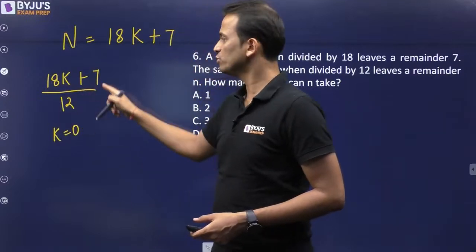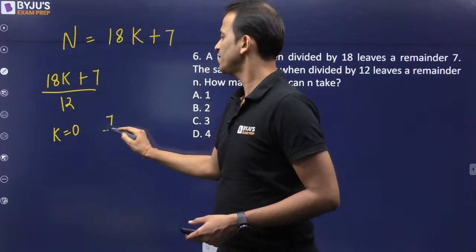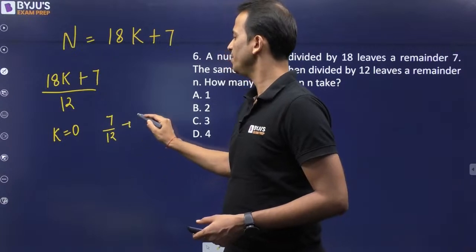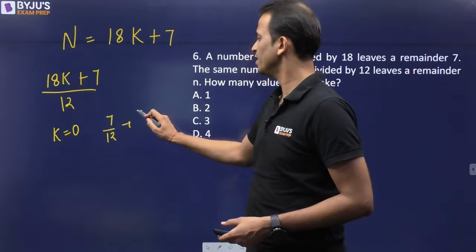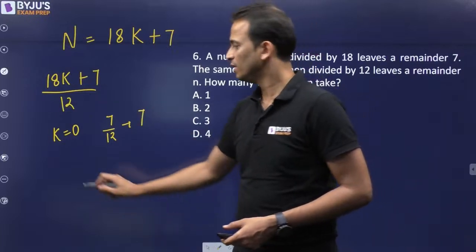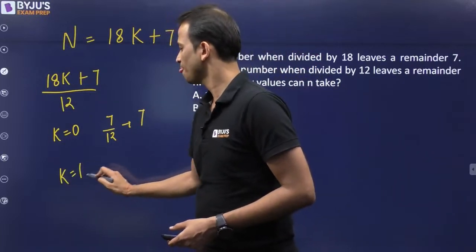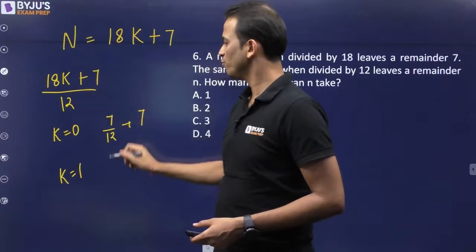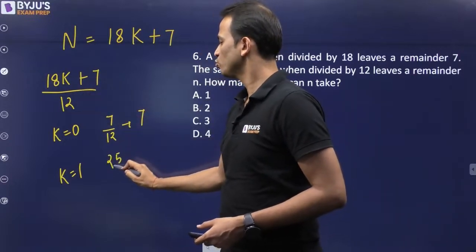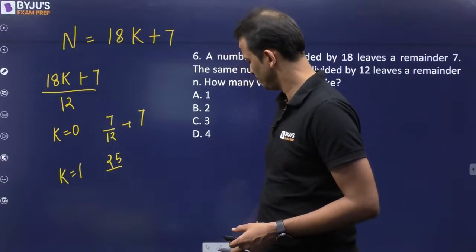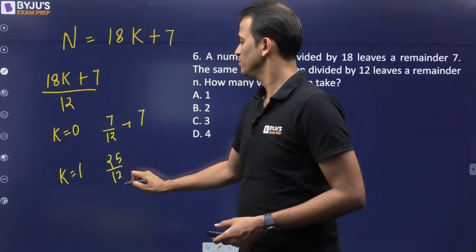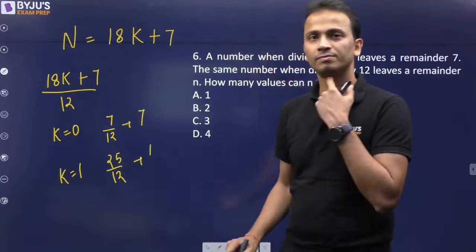If k is equal to 0, the number will be 7. 7 when divided by 12, the remainder will be 7. When k is 1, the number will be 25. 25 when divided by 12, the remainder will be equal to 1, right?